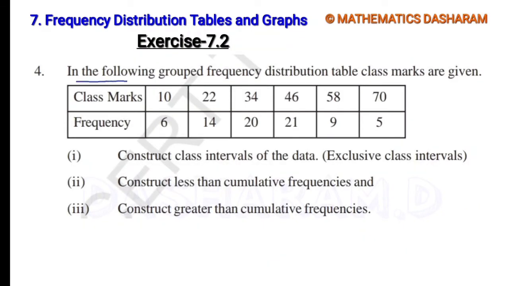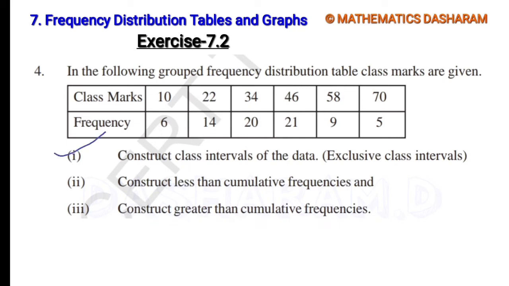Fourth question: in the following grouped frequency distribution table, class marks are given. Class marks, another name is mid value. The first question: construct the class intervals of the data using the class marks, the two exclusive class intervals. Second: construct less than cumulative frequencies. Third: construct greater than cumulative frequencies.